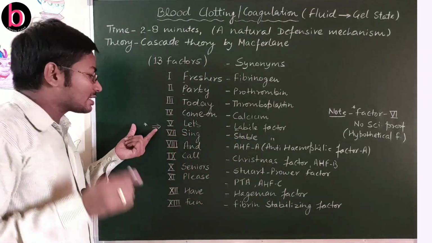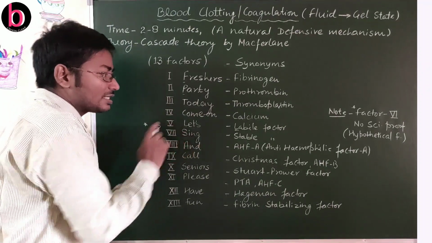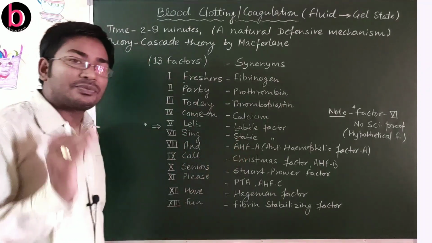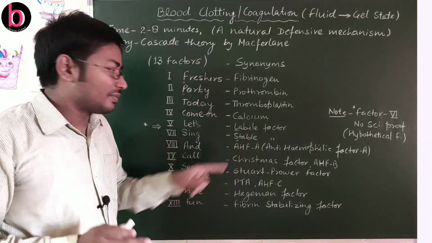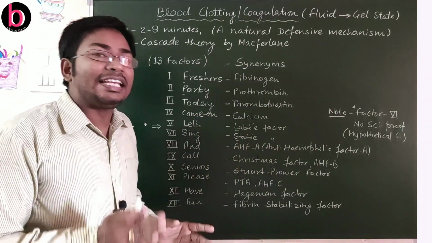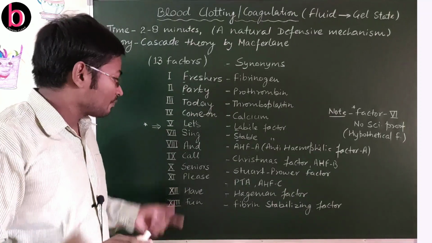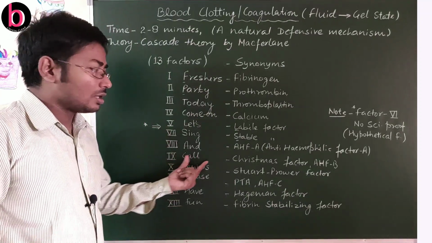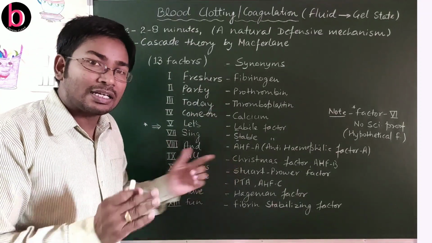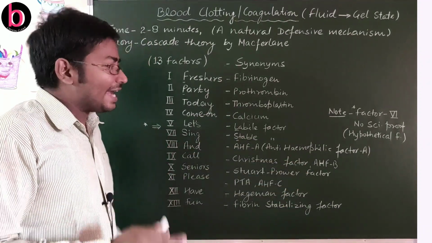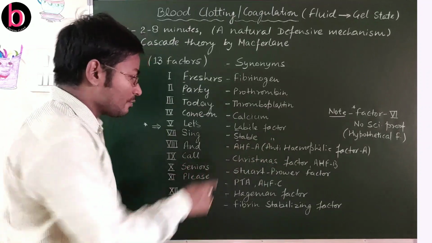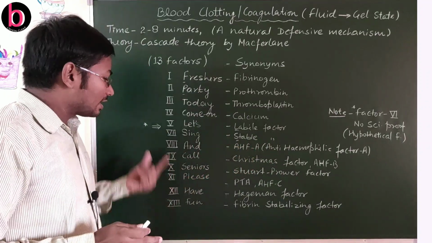Seventh, as we discussed, sixth is missing. Seventh, sing, so this is stable factor. Eighth, and, so this is AHFA, anti-hemophilic factor A. Ninth, call, this is Christmas factor, also known as AHFB, anti-hemophilic factor B. Already we discussed A.